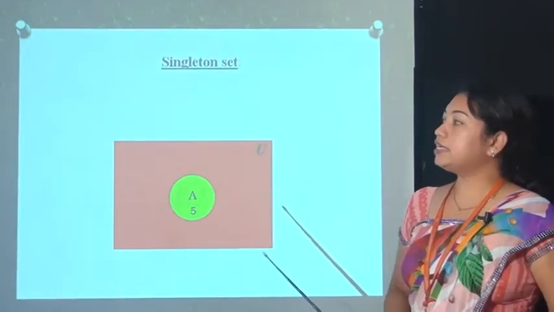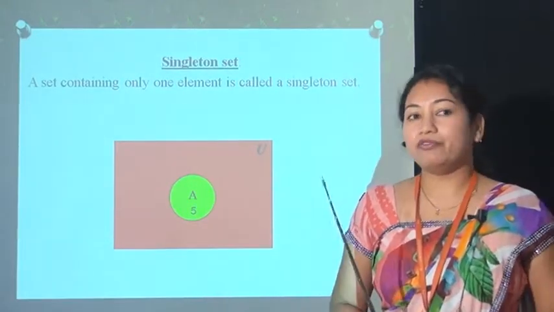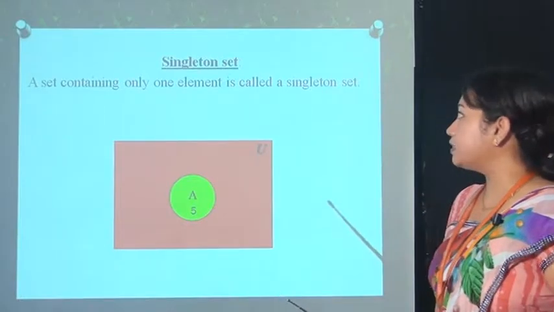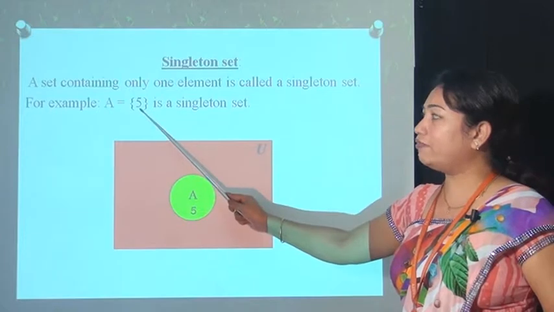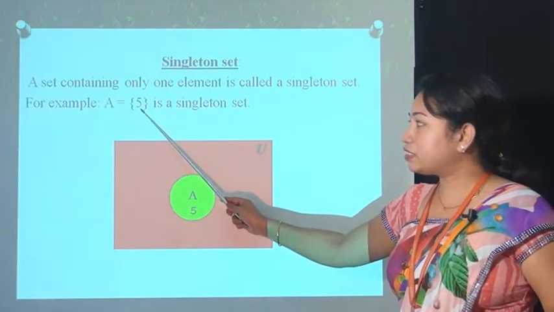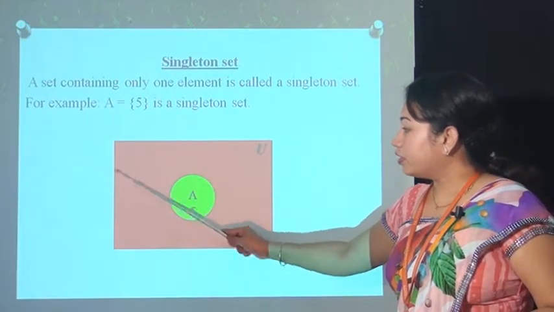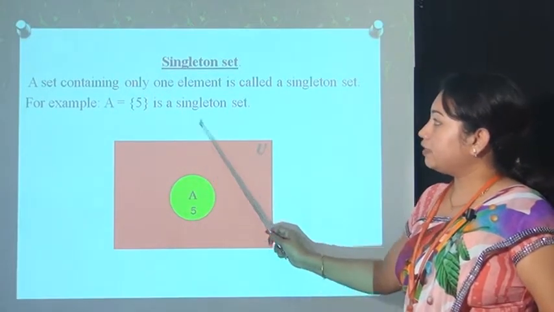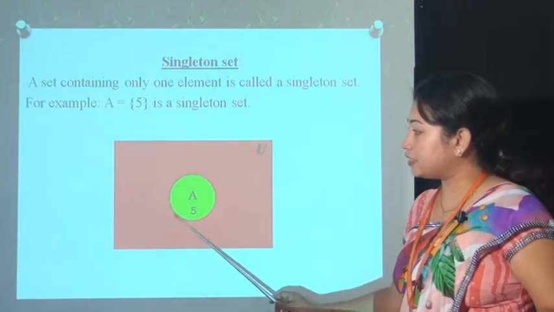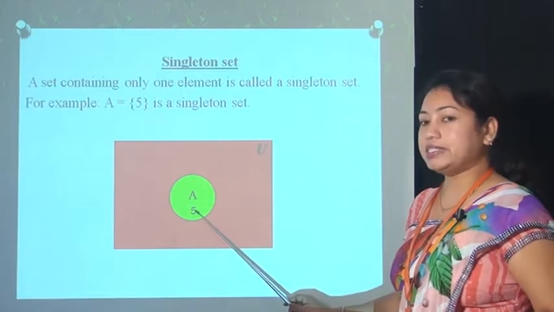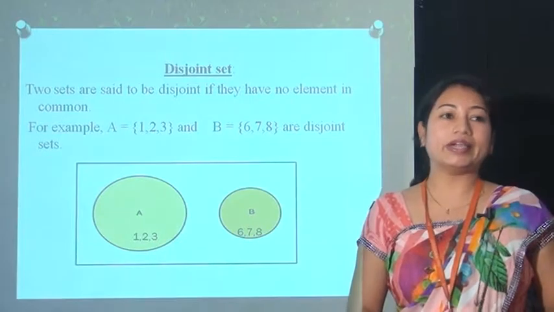Now next point is a singleton set. A set which contains only one element or a single element is called a singleton set. For example, set A contains only one element or member. That's why A is called a singleton set, and this diagram represents this set. Here you can see that this one is the universal set and this one is set A, which contains only a single element 5.